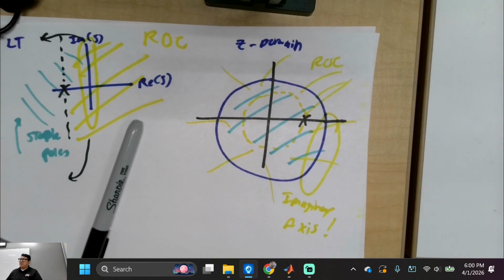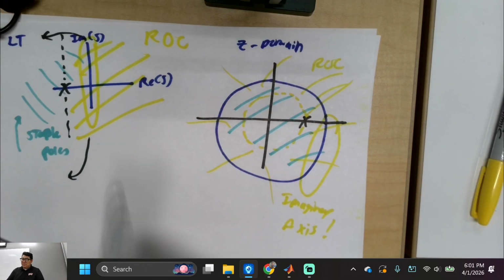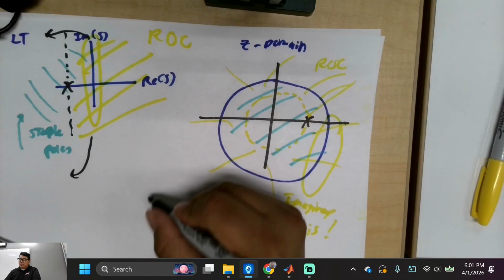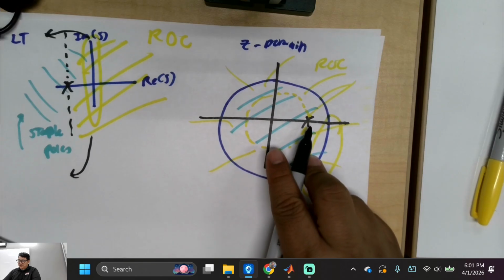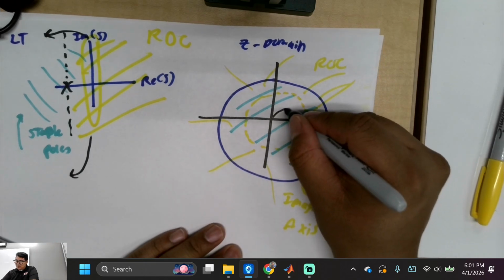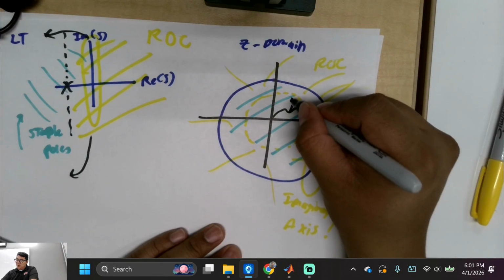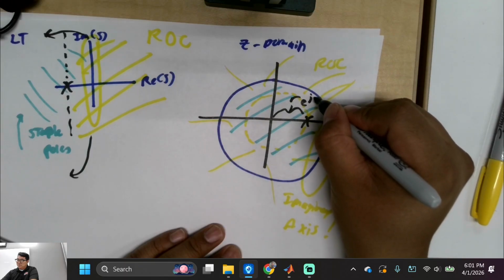Everyone understanding what I'm trying to explain in a way without going too deep into the material? Is the blue circle the magnitude of that one? Yes, it is. And basically, if you wanted to do a pole, this pole is going to have some value r, some distance, and then e to the j angle.